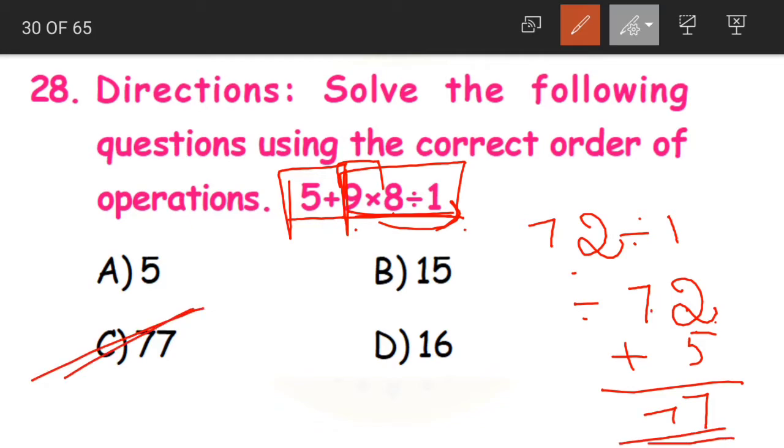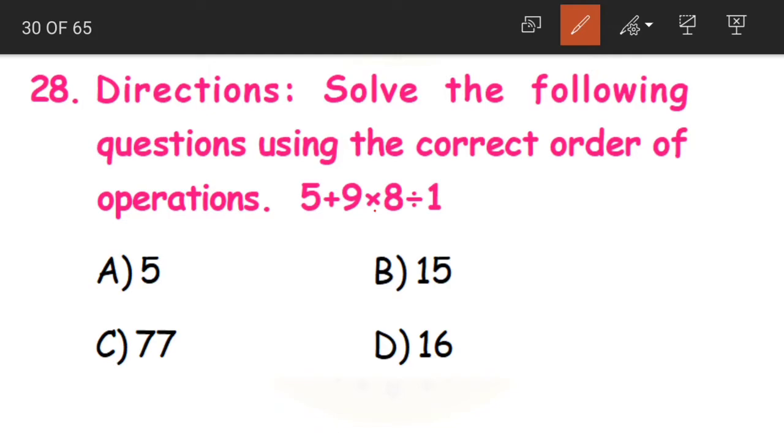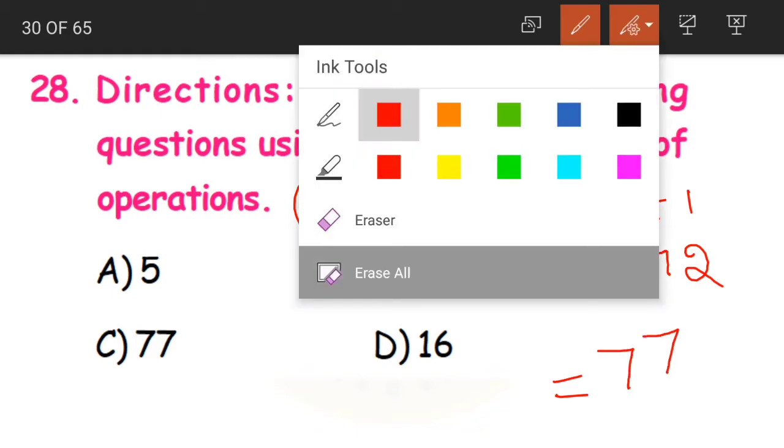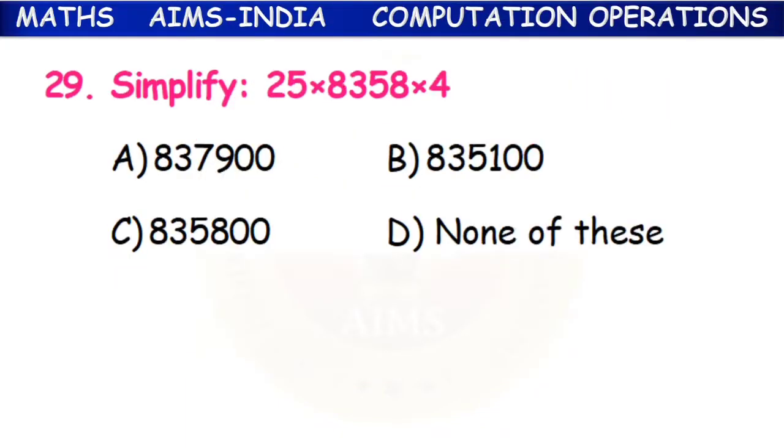Option C, 77. Clear? Always we should do multiplication and division first. Only after solving that part, we need to go to the addition part. So that is why here we are solving this multiplication and division from left to right. 9 8s are 72. Divided by 1 is equal to 72. For this we will add 5. 5 plus 72 is 77. Clear, children? Option C is our correct answer.